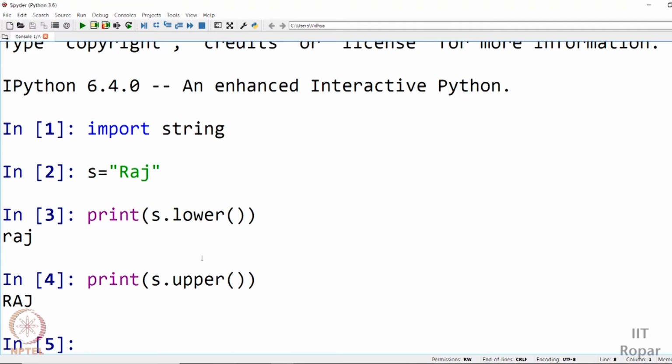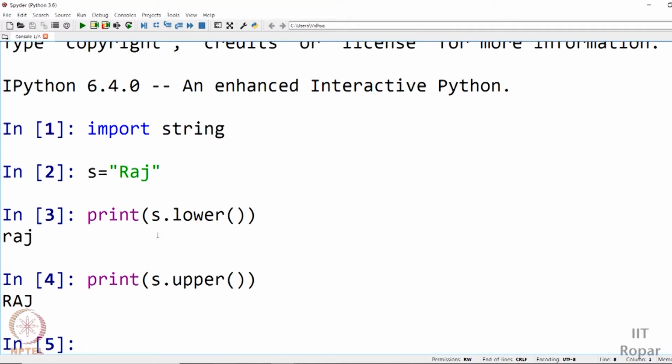So upper and lower, these functionalities, for them to work properly, we need to import this package string. And the next thing is, we were actually looking at individual character level, right? So we were checking whether this particular letter A of Ajay, the first letter, is present in the next name, Priya. It was present, so we cancelled. The next letter J we will compare. It was not present. Next letter A we will compare. It is not present. So something like that we will be doing. Right, so we will compare letter by letter.